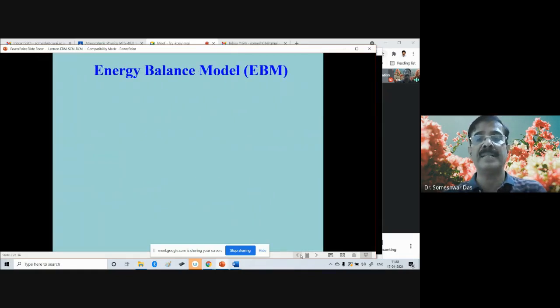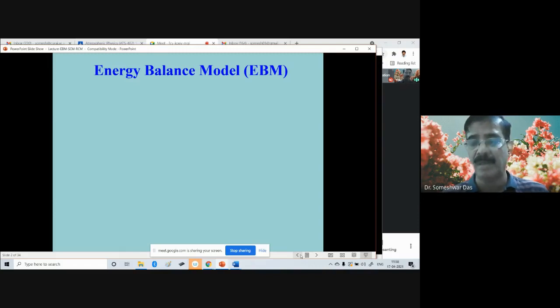What is the energy balance model? As the name suggests, it balances the incoming and outgoing energy over the Earth's surface. The incoming energy is basically from the sun, and how that energy gets modulated by the intervening layers of the atmosphere and the Earth's surface itself is what is described in the energy balance model.